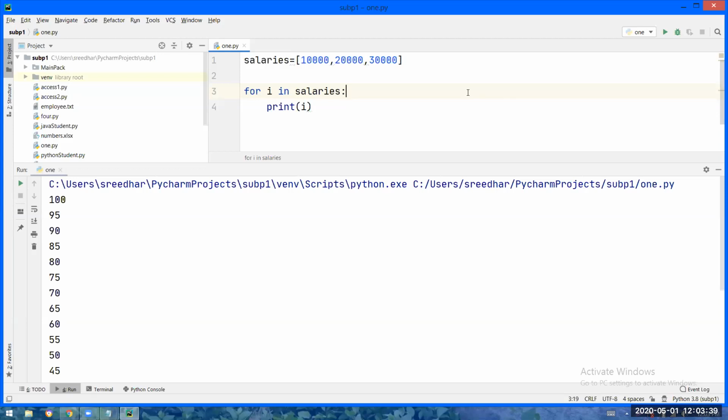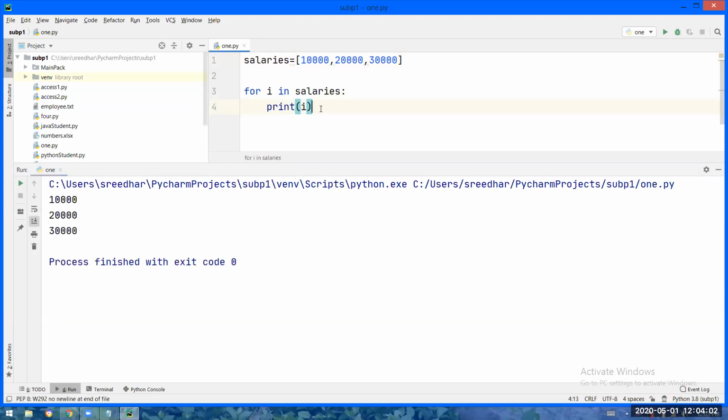10,000, 20,000, 30,000. Perfect. From the salary sequence, 10,000 will be into I and 10,000 will be printed. From the salary sequence, 20,000 will be into I and 20,000 will be printed. From the salary sequence, 30,000 will be into I and 30,000 will be printed.